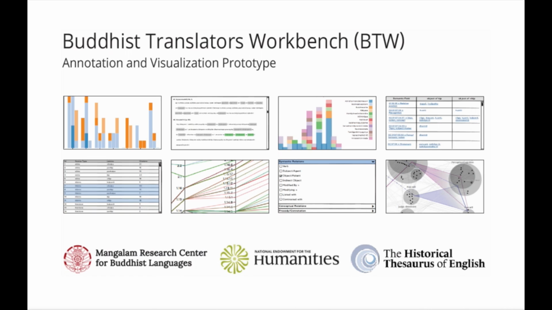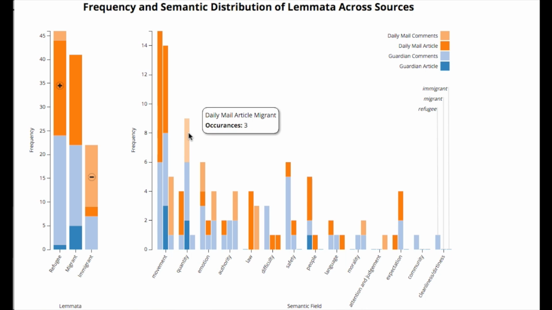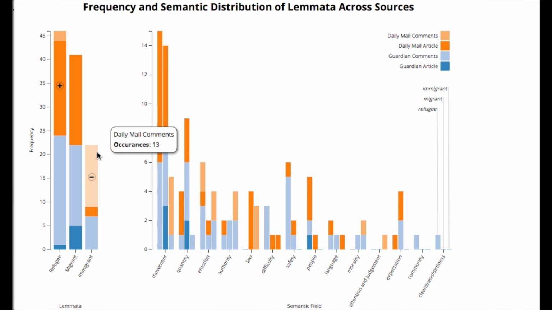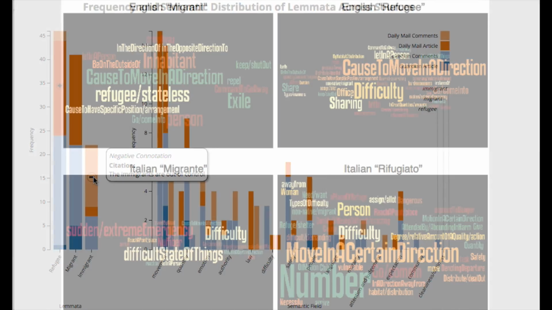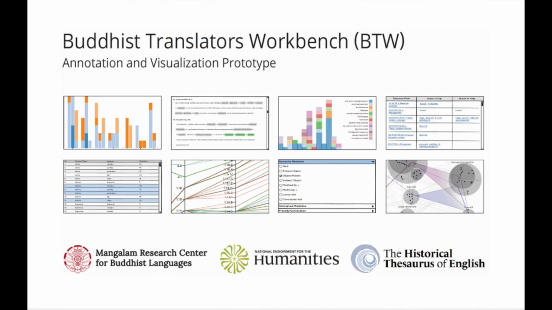This video will demonstrate the application of BTW for the analysis and translation of a cluster of Sanskrit words in Buddhist literature. Those who wish to see how BTW can be used to study English words are invited to view the demo based on our case study of the use of migrant, immigrant, and refugee in the British press and readers' comments.